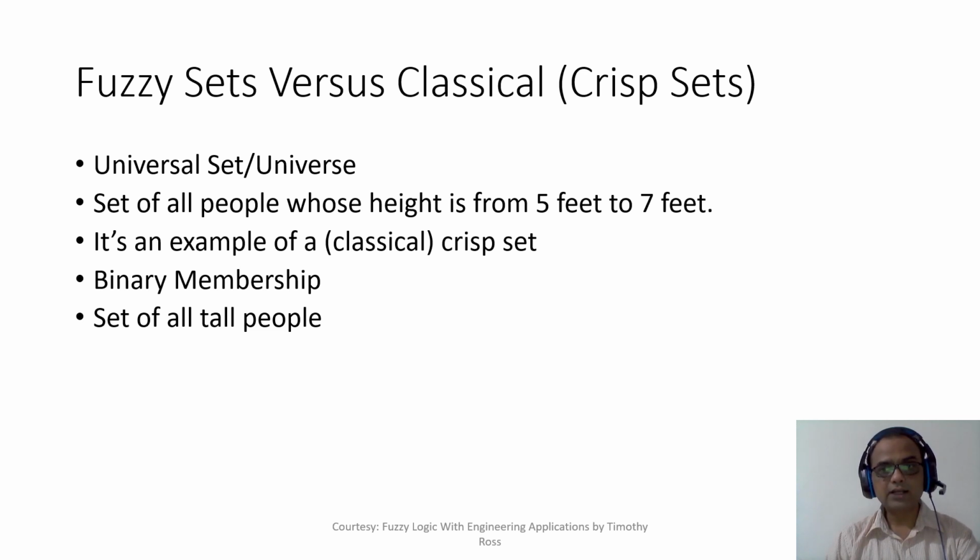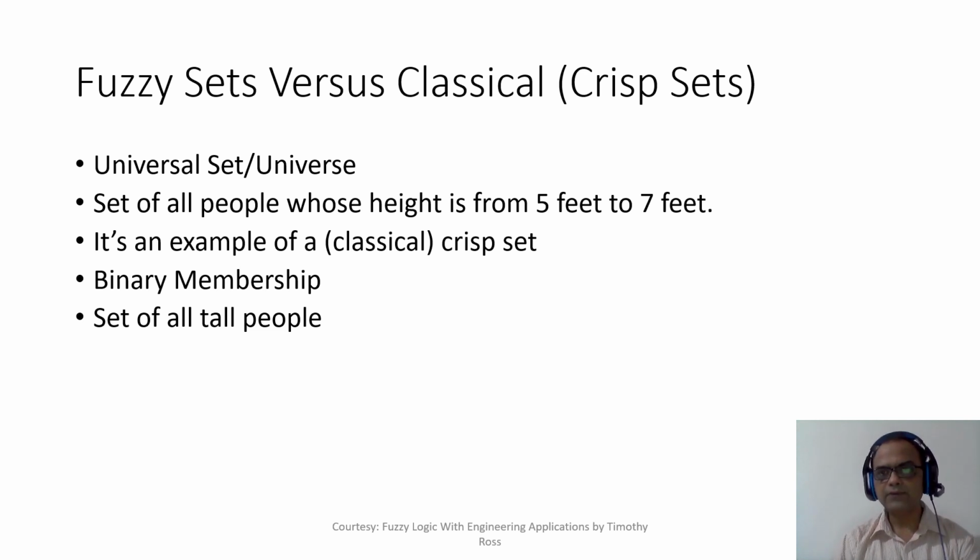Whereas if you are living in China, then 5 feet 5 inches would be considered tall. And if you go to America or Australia, then a person with 6 feet 5 inches or 6 feet 6 inches would be considered tall, and a person whose height is 6 feet may not be considered tall, because the average height differs from region to region.